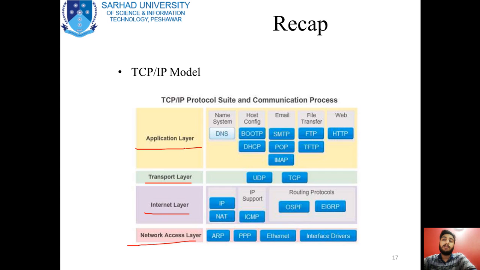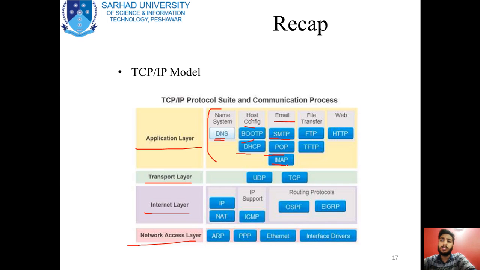Application layer may consist of many protocols. Some of them are mentioned over here. It can use a DNS system, that is domain name service system. It can also use host configuration, that is BOOTP or DHCP, etc. It can also use email services, and it may be using the SMTP protocol, POP protocol, IMAP protocol.